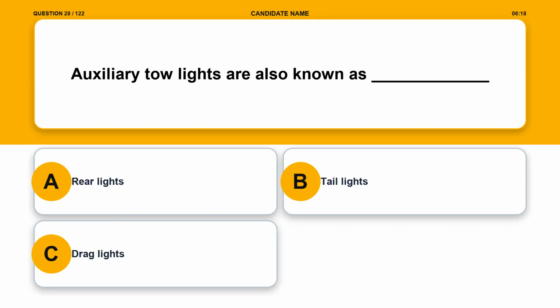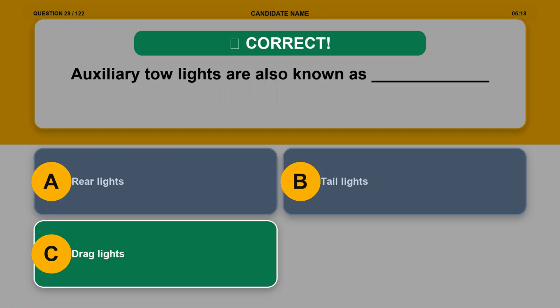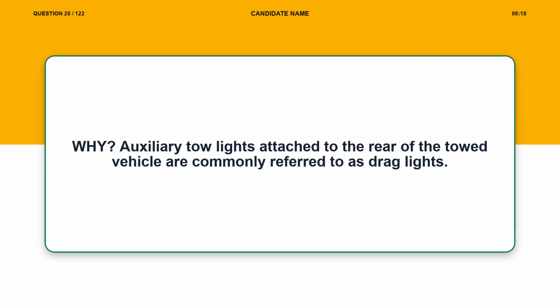Question 28. Auxiliary tow lights are also known as blank. Option A, rear lights. Option B, tail lights. Option C, drag lights. The correct answer is option C, drag lights. Explanation. Auxiliary tow lights attached to the rear of the towed vehicle are commonly referred to as drag lights.